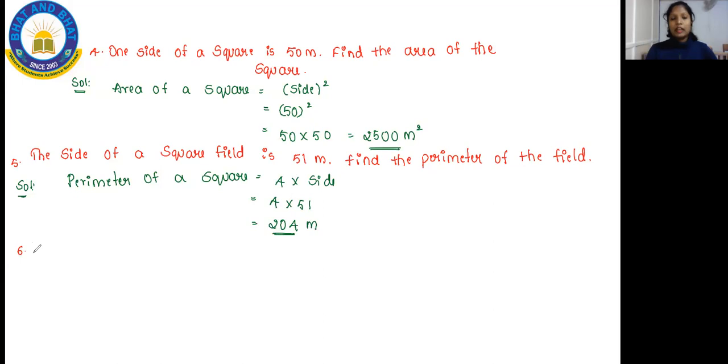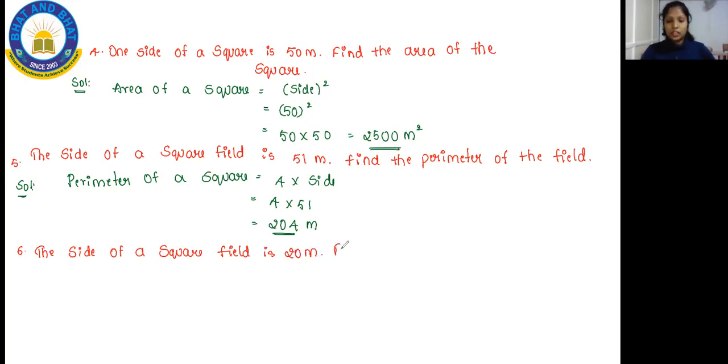And here is the next question, that is regarding the diagonal of a square. So have a look. Later you can copy the diagonal of a square. The question is: the side of a square field is 20 meter.